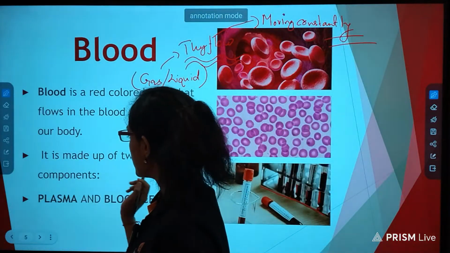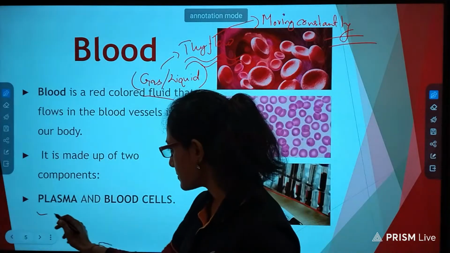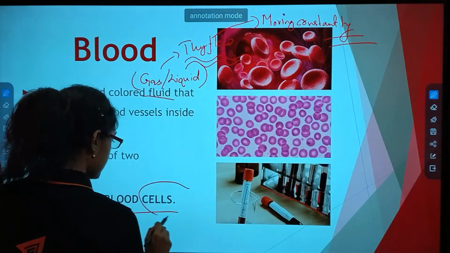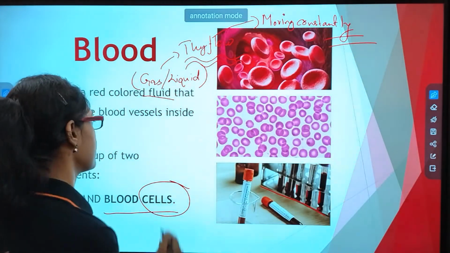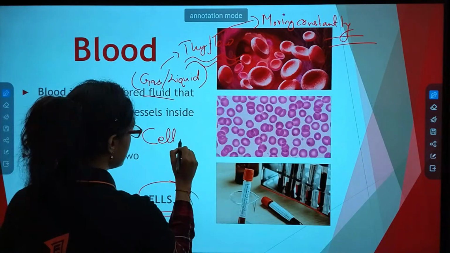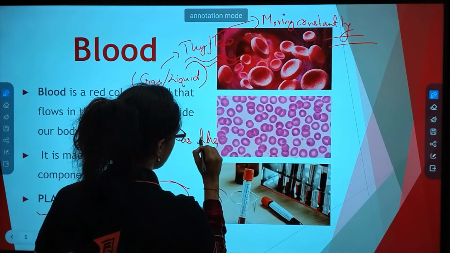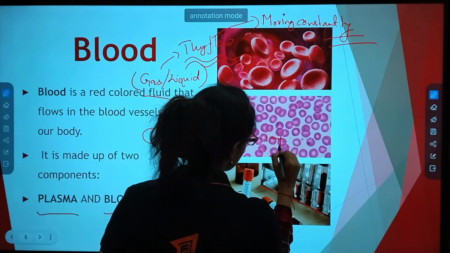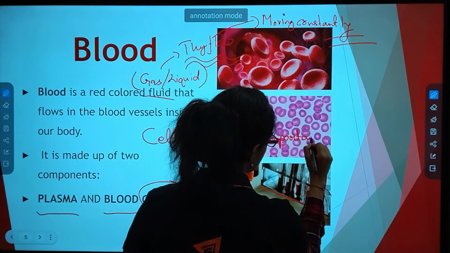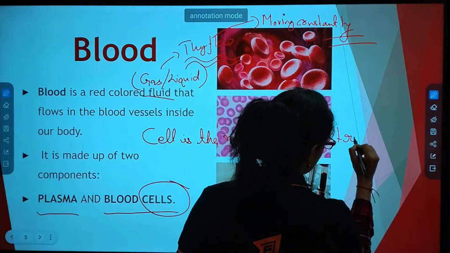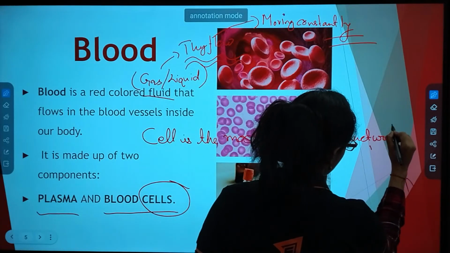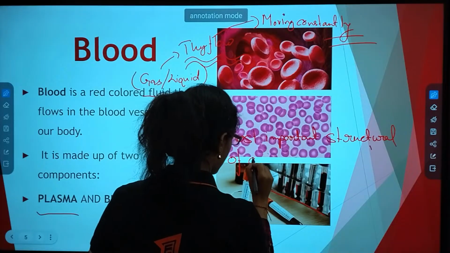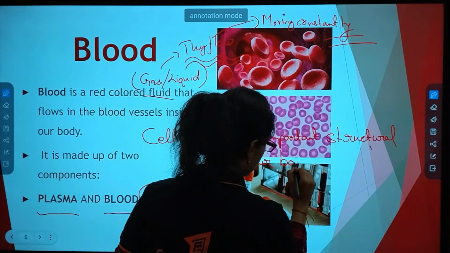Next, blood is made up of two components, plasma and blood cells. What is a blood cell, ma'am? I have told you, okay, I haven't, I think. Cell is the most important structural unit of our body.